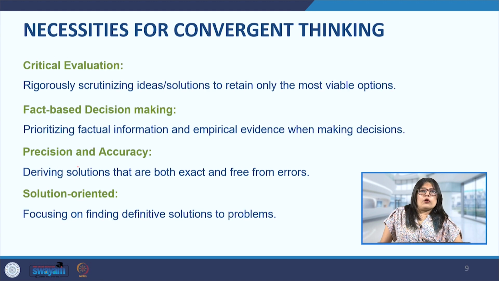Now, similarly, for the convergent thinking, there are certain requirements or necessities as well. So first is critical evaluation. So wherein the ideas or solutions that we have arrived at after the divergent stage, wherein we did not really have a lot of rules or regulations in order to come up with those ideas, but in the convergent stage, we have to become very practical, just like a scientist or an engineer.